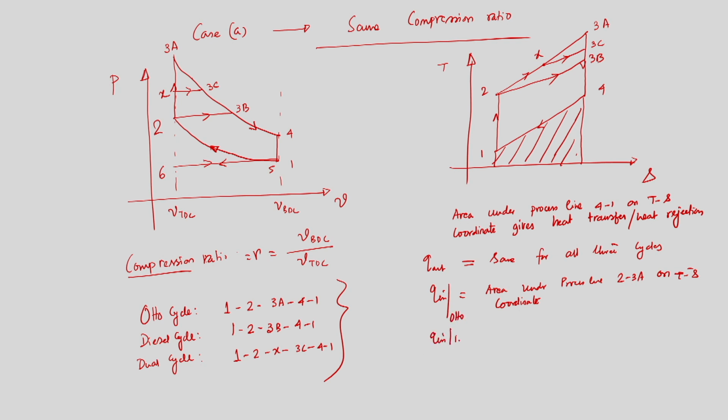Similarly, Q in for diesel is equal to the area under process line 2 3B on TS coordinate, and Q in for dual is equal to the area under process line 2 to 2 dash, x dash 3 to 3A on TS coordinate.